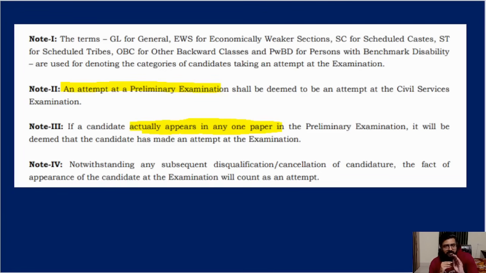Okay, even if it is one session, even if you gave the morning session and went home, one attempt is done. But if you did not go to the exam hall, your attempt is not counted. You are still with 0 attempts, or whatever your attempt count currently is, 3 or 5 or 7. It is still the same. Attempt is not counted if you don't go to the exam hall. But if you go and attend one session, the attempt is counted.